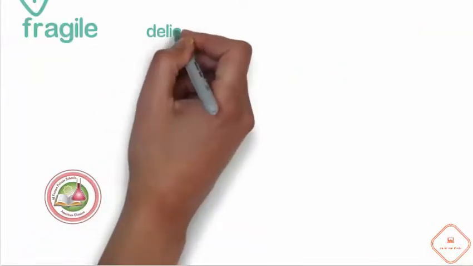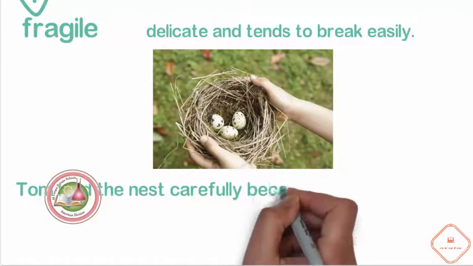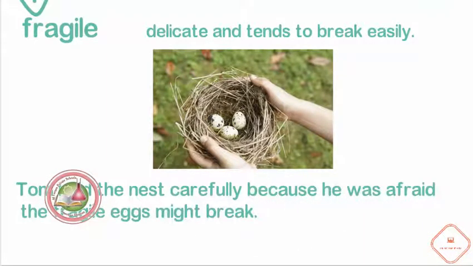Our next word is fragile, and fragile means delicate and tends to break easily. Tom held the nest carefully because he was afraid the fragile eggs might break. So something fragile can break easily, like glass.